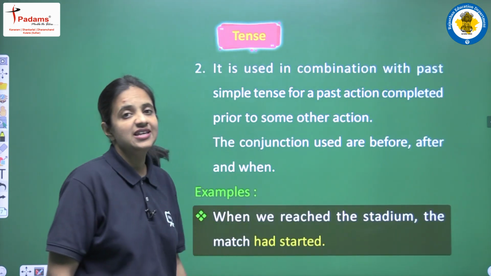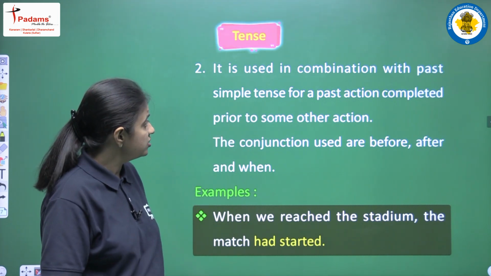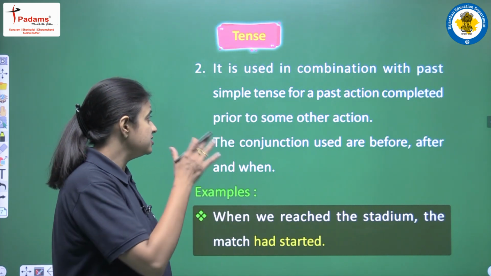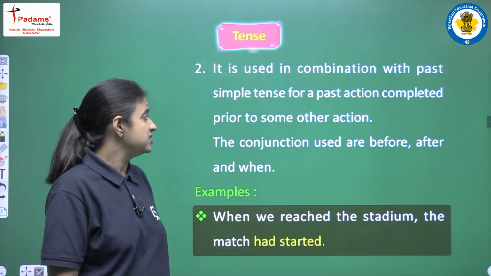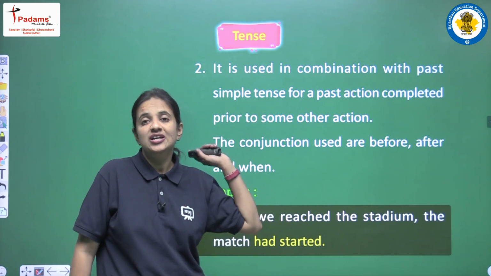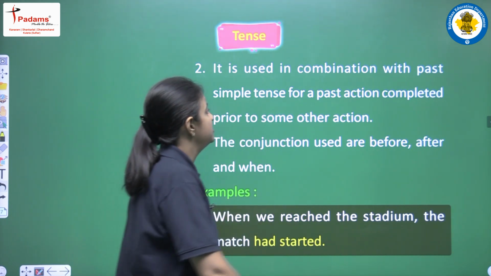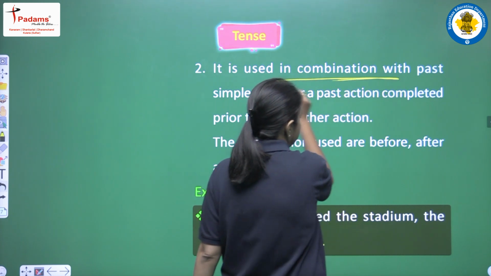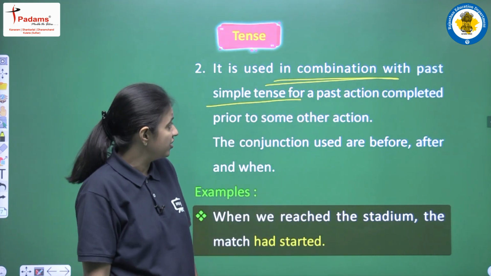Next we are having the second use of this tense. So let's see. It is used in combination with past simple tense for a past action completed prior to some other action. So you know this is the thing that we were talking about too, that ये जो tense है this is used in a combination with past simple tense, जिसके हमने कुछ sentence भी अभी देखे हैं, कुछ example हम already देख चुके हैं.